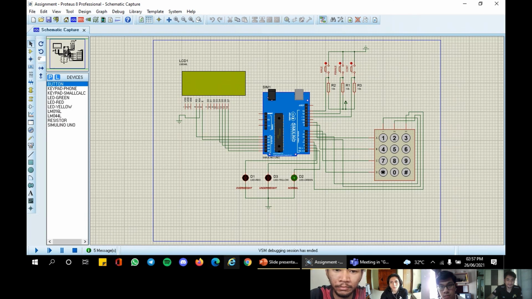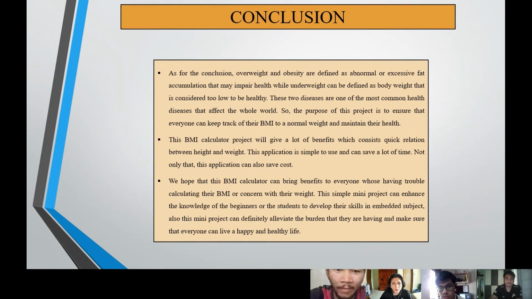Okay. As for the conclusion, overweight and obesity are defined as abnormal or excessive fat accumulation that may impair health, while underweight can be defined as body weight that is considered too low to be healthy. These two conditions are among the most common health problems that affect the whole world. So the purpose of this project is to ensure that everyone can keep track of their BMI to a normal weight and maintain their health.